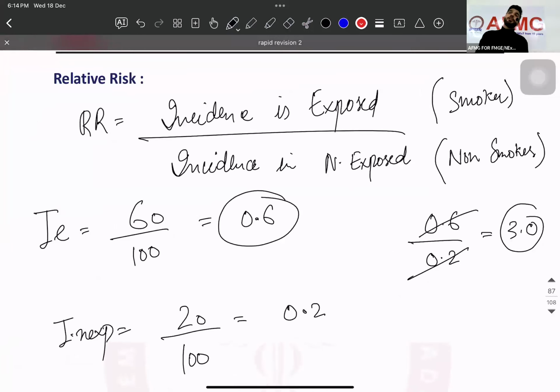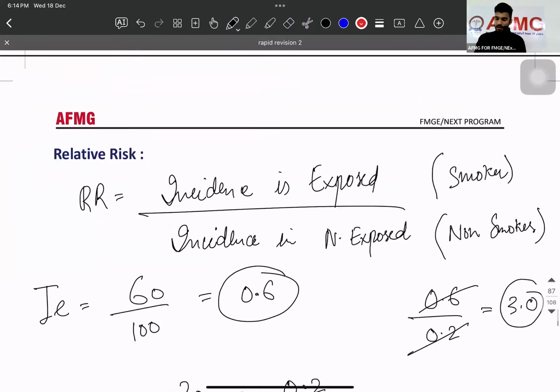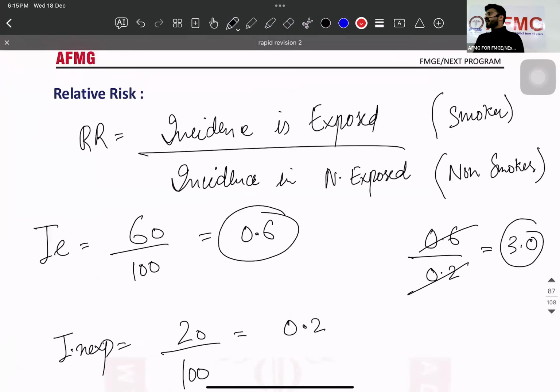Incidence in non-exposed, out of 100 people, only 20 had a cancer. So 0.2 और वहां पे 0.6 है ना? समझ आ गया? और एक बार बताता हूं. आ गया? इनको नहीं आया. To calculate the relative risk, लेट हो गया? अच्छा. Incidence in exposed by incidence in non-exposed.